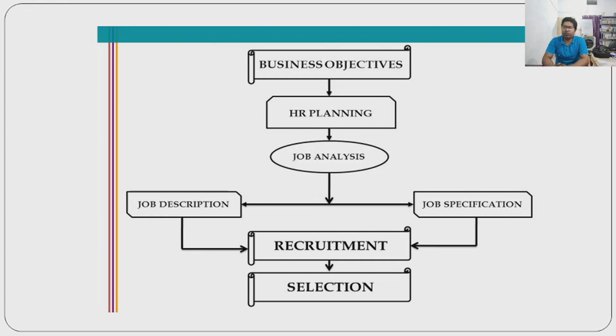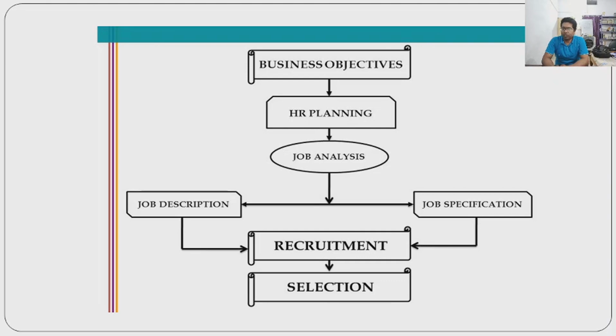It means qualities of employee is determined by qualitative analysis. So for that we do job analysis. So job analysis is qualitative aspect of HR planning. After doing job analysis, there are two outcomes: job description, job specification. Job description describes task, duty and responsibilities of employee, but job specification refers to job qualification required to do a